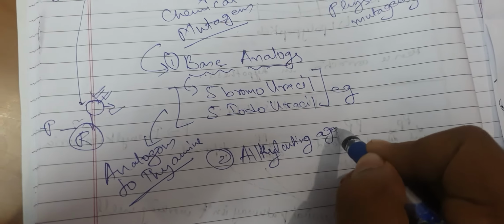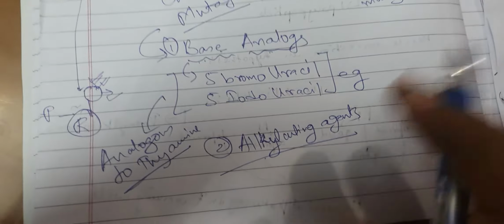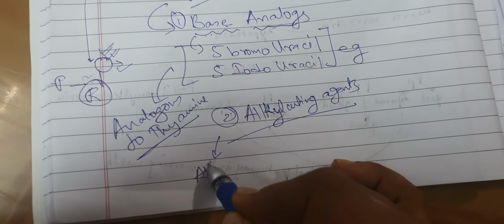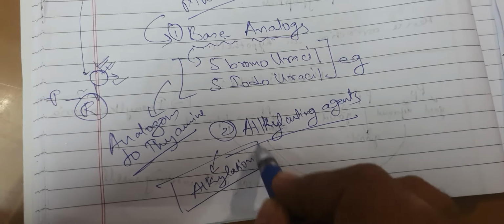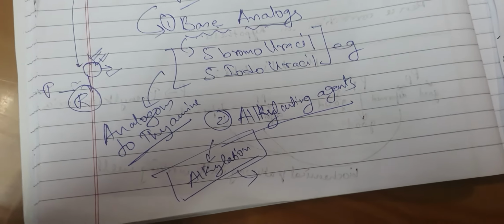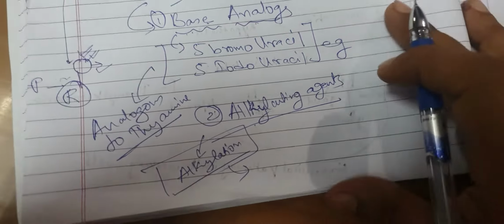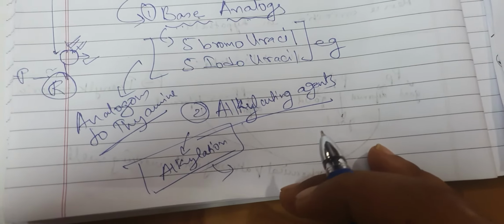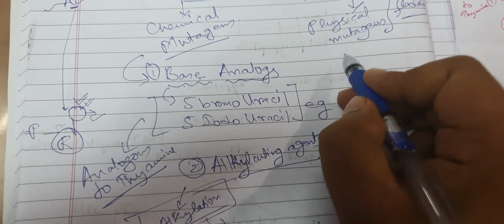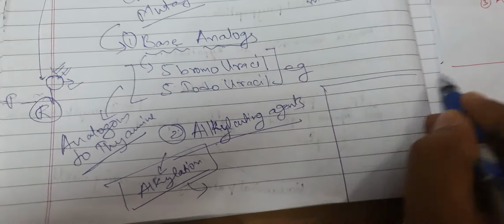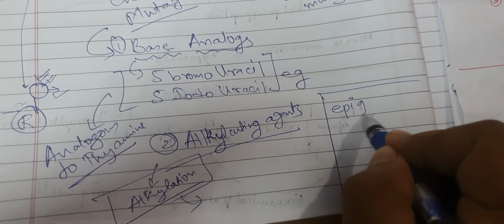Now alkylating agents, look, this is a little bit tricky topic, because alkylation is a process of epigenetic effect in human bodies. Let me tell you what is epigenetic effect so that you can understand.